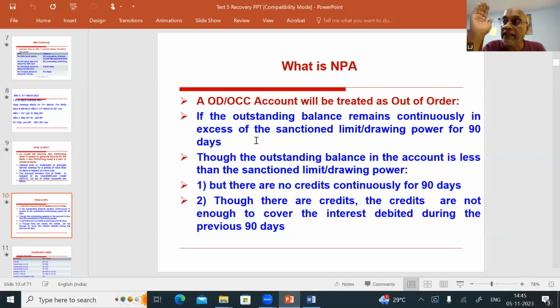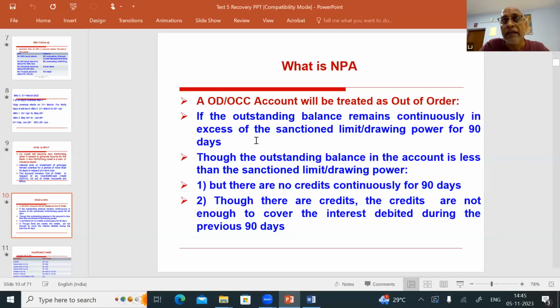See, if the liability is more than the limit or drawing power, whichever is less, continuously for 90 days, at the end of the 90th day, the account will slip to NPA. So it is an out of order.